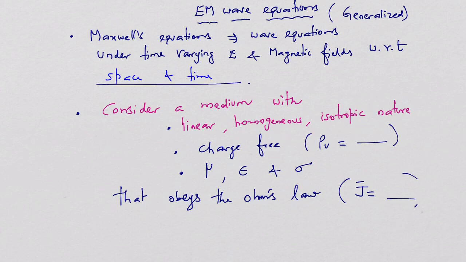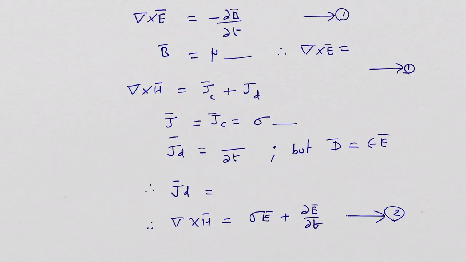Actually, we are planning to derive the generalized wave equations. Let us assume that the electric and magnetic fields are present in a linear, homogeneous, isotropic and charge free medium where rho v is considered to be equal to 0, with permeability mu, permittivity epsilon and conductivity sigma. We also assume the medium obeys Ohm's law. The point form of Ohm's law in electromagnetics states that J is equal to sigma E. It is an important relationship that we must remember.